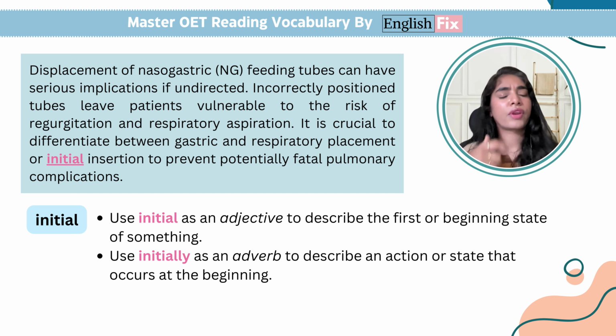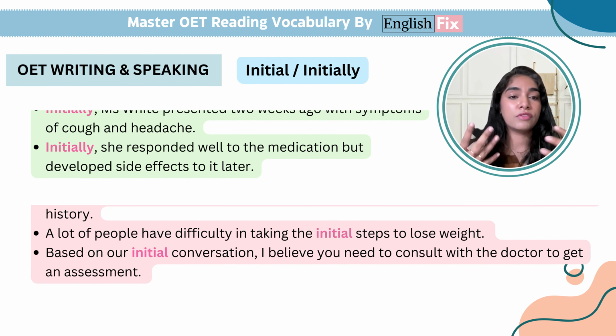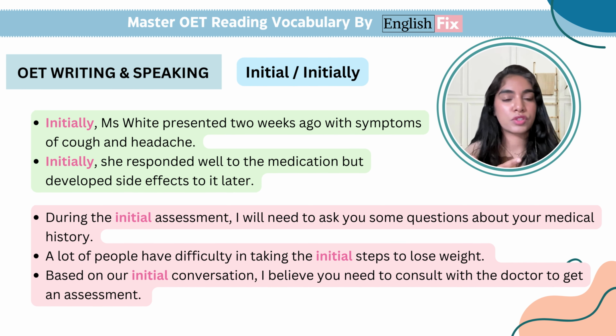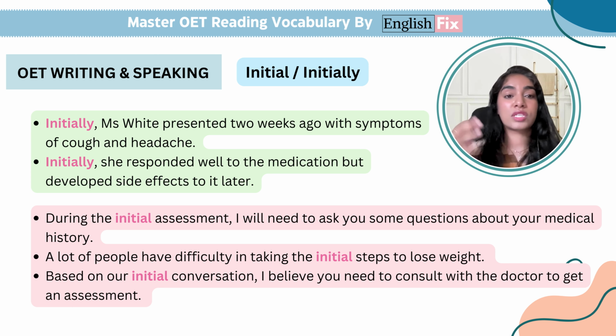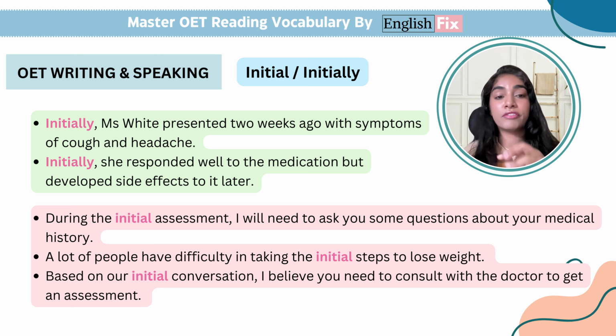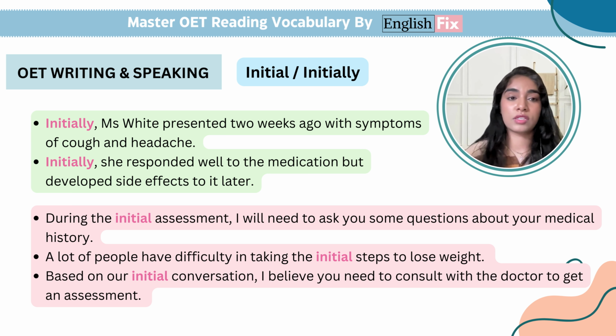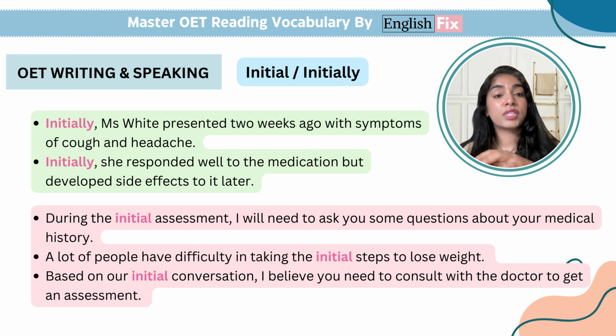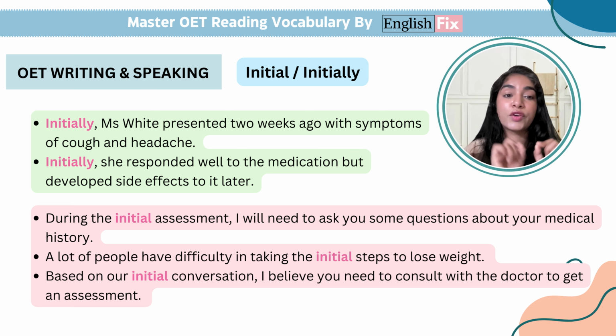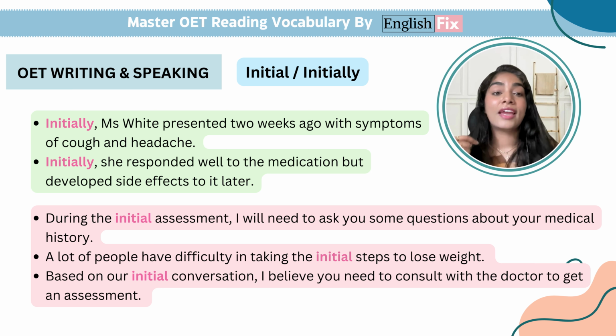So, for example, you're writing a letter in which the patient has actually visited your facility or your institution multiple times, and you want to tell the reader that, listen, for the very first time when they came to me, that was 2 weeks ago, or that was on this particular date. So, you can say that she presented 2 weeks ago, but it does not tell me that it was actually the very first visit. Here, using the word initially is actually going to be beneficial for you. So you can say, initially, she presented 2 weeks ago with complaints of cough and headache.